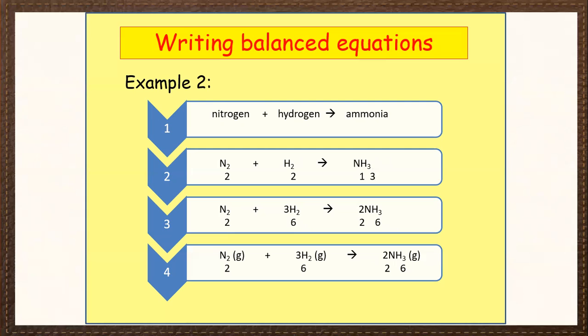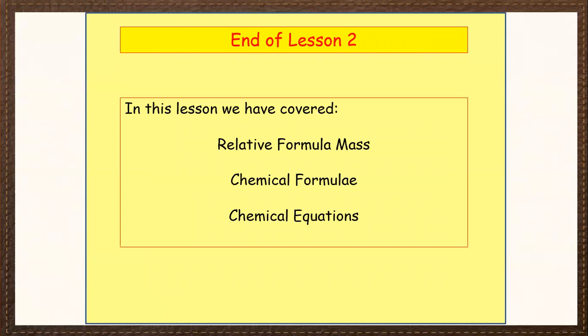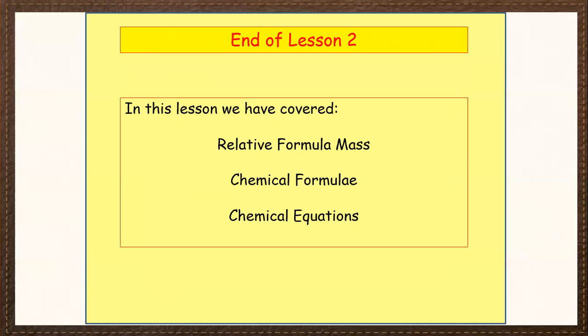Now nitrogen, hydrogen and ammonia are all gases in nature. So the states are presented with G as the symbol. So this is the end of this lesson. In this lesson, we have covered relative formula mass, chemical formulae, and chemical equations. So we will meet in the next session with another important topic related to lesson number 2. Thank you.